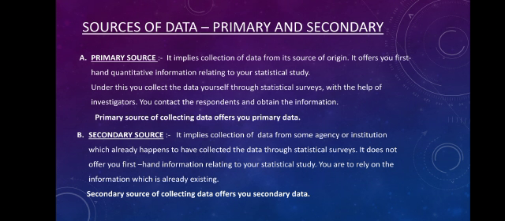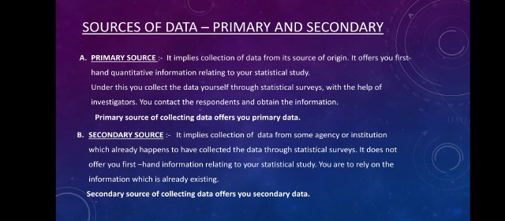The next thing is the sources of collecting data. From where can we collect data? There are two sources: the primary source and the secondary source. The word primary itself signifies that it is related to the origin.